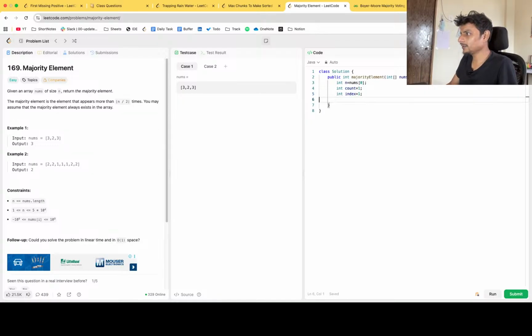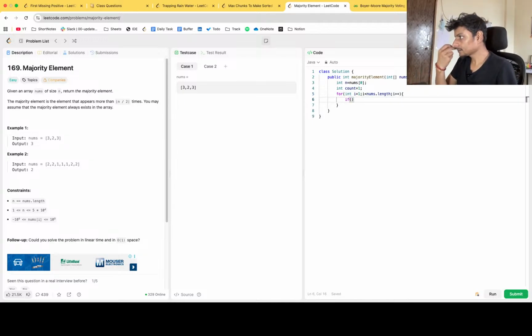So we can also write a for loop. Let's write a for loop only. So for int i equals 1, i less than nums.length, i plus plus.